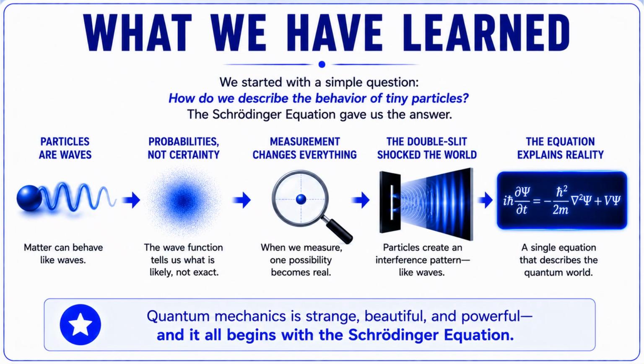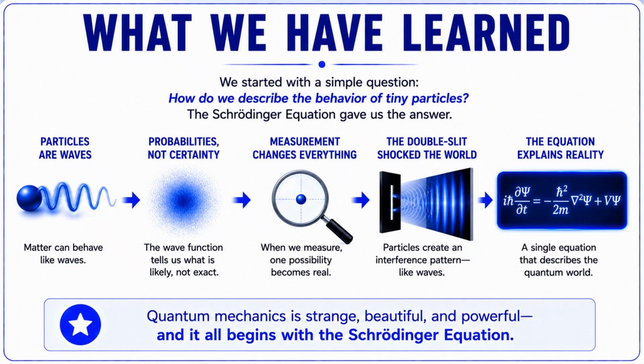Let's take a moment to reflect on what we've learned. We started with a simple question. How do we describe the behavior of tiny particles? Along the way, we discovered that particles can behave like waves. We learned that quantum mechanics predicts probabilities rather than certainties. We saw how measurement can affect what we observe.